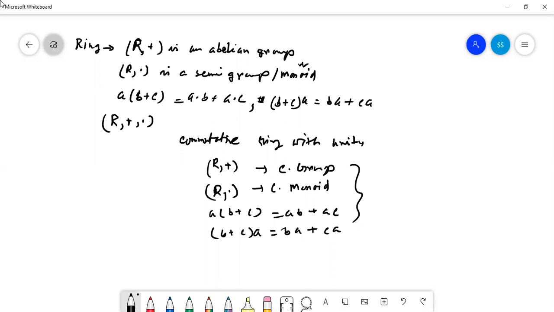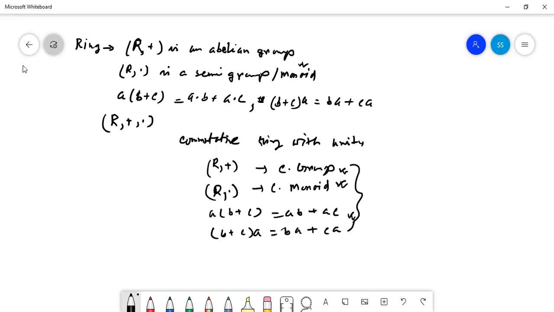When this property holds, we call it a commutative ring with unity. That means with respect to dot the ring is commutative, and it holds the identity element with respect to dot, that is 1. These are properties 4, 5, 9 and 10 of a commutative ring with unity. This is the recap of our ring.